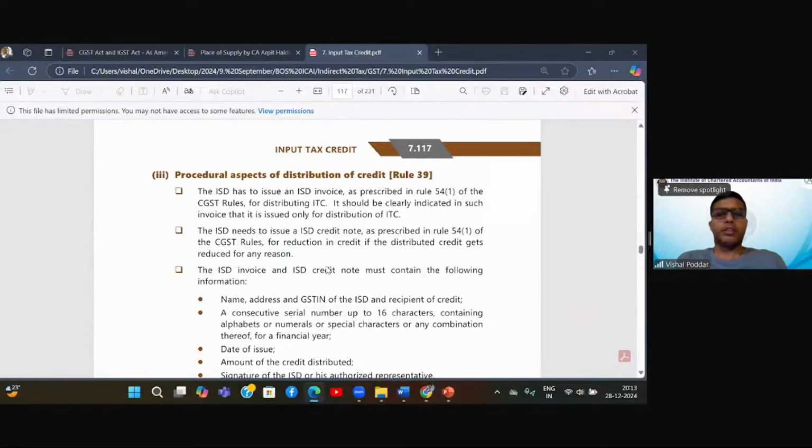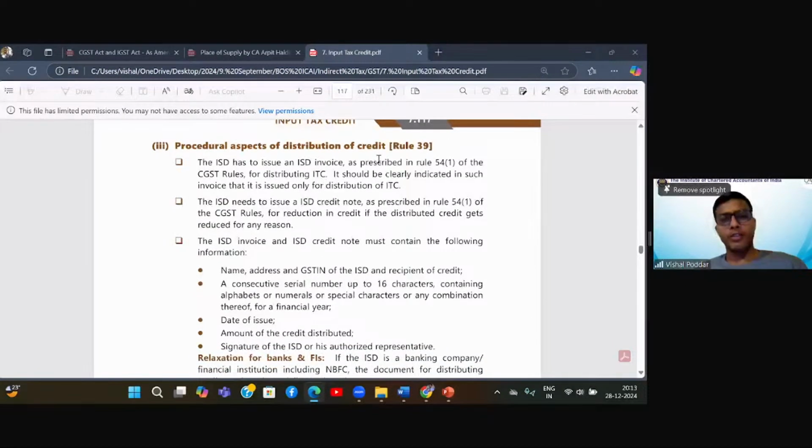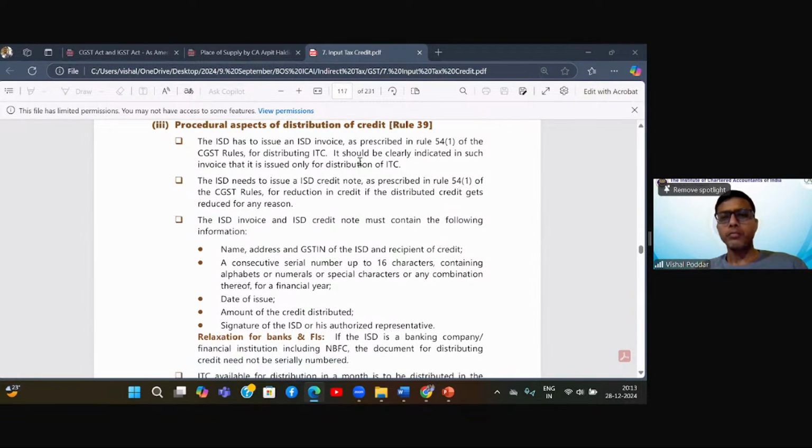Now, some other procedural points that we need to keep in mind. The ISD has to issue an ISD invoice as per Rule 54. It is similar to your regular invoice, with the only difference that in your regular invoice you have to mention the outward supply. Here, there is no outward supply. You only mention the credit which you are distributing. It should be clearly indicated in such invoice that it is used only for distribution of ITC. So at the top of the invoice, we call it an invoice, but we write that it is only for the purpose of distributing common ITC.